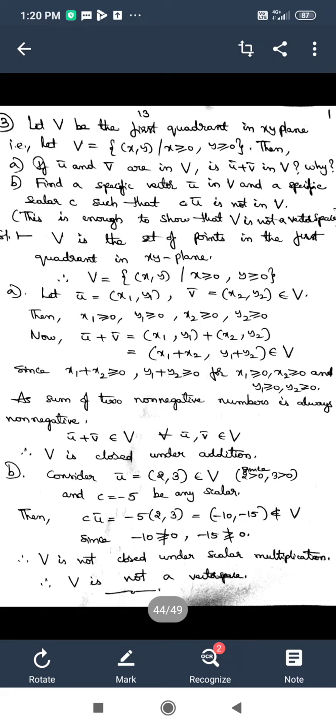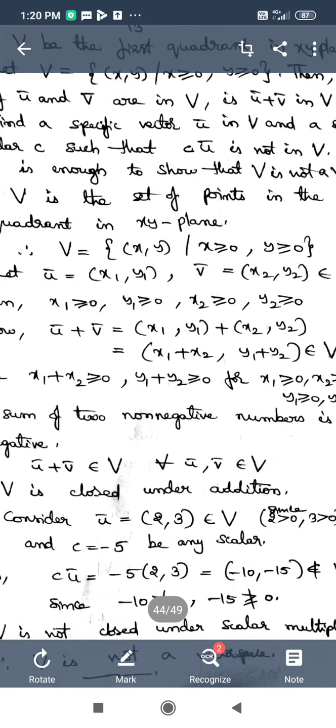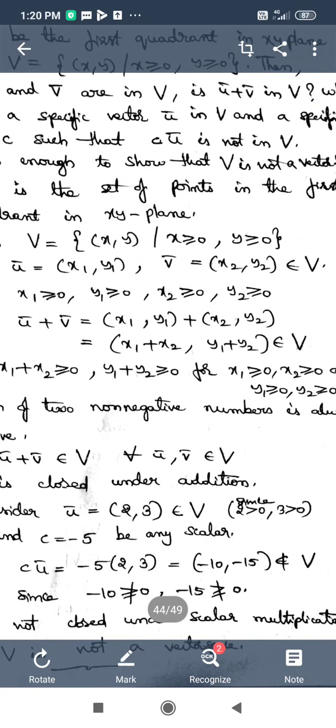Consider u bar is equal to 2 comma 3. This is an element of V because both the numbers are positive: 2 is greater than 0 and 3 is greater than 0. So x is greater than 0 and y is greater than 0, and for that reason u bar is an element of V.